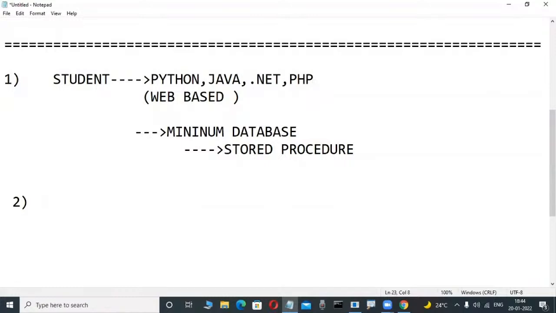Then those persons apply to companies for PLSQL developer jobs. Without any knowledge of Java, .NET, or front end, maybe non-technical persons without very good programming skills, PLSQL developer jobs are there. Maybe they have a gap of two or three years. Those persons are in our course.